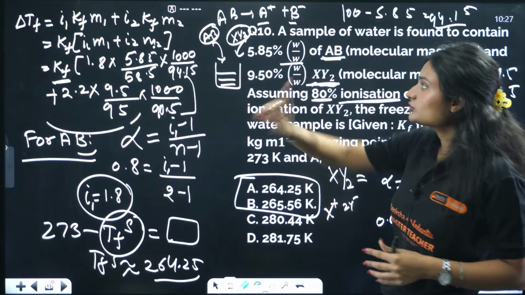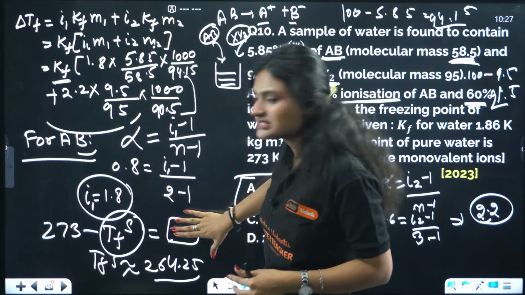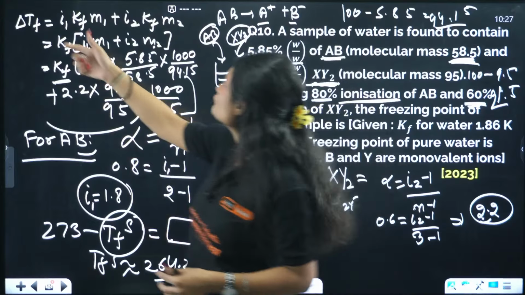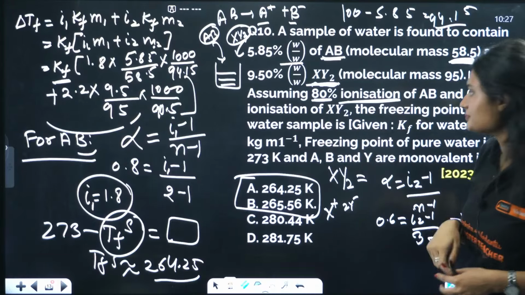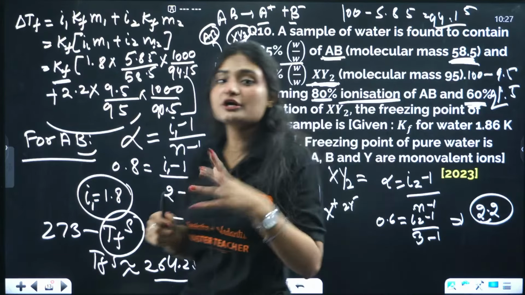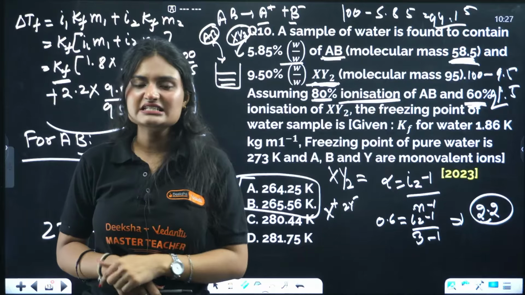Now the question doesn't end here. This value will come out to be something, and you need to find the freezing point of the water sample. Pure water freezes at 273 Kelvin.